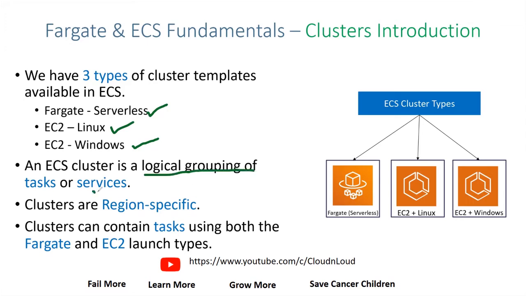You need to create a service, and in that you can create multiple services, 1, 2, 3, so whenever there is a change, it will be triggered automatically. The clusters are region specific. The clusters can contain tasks, and you can create multiple tasks, each associated with a particular task definition.